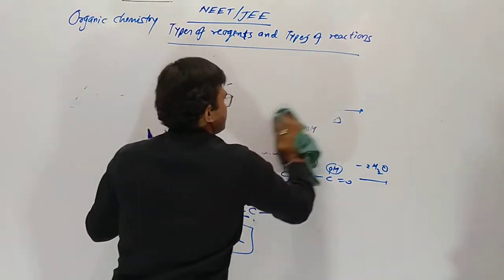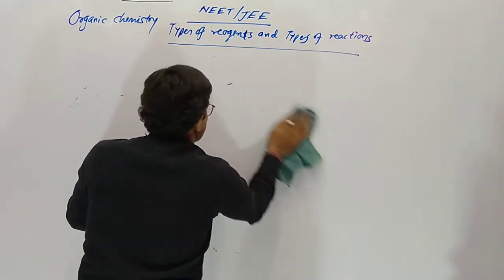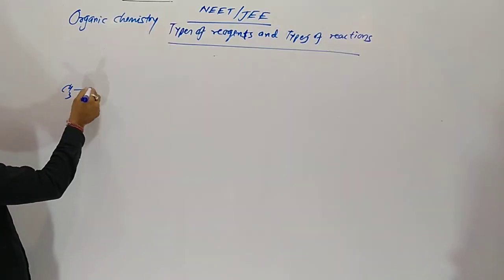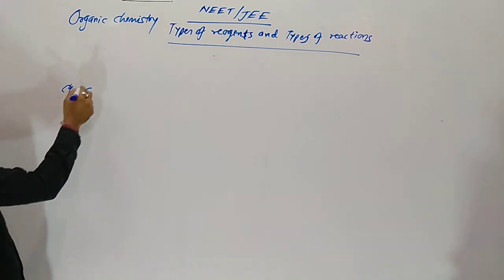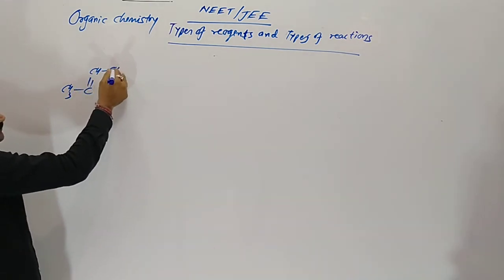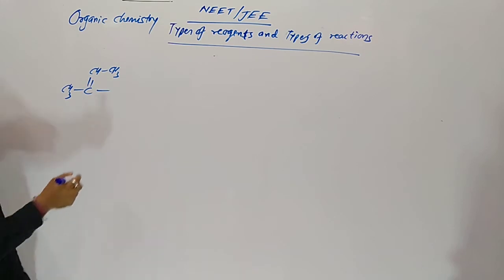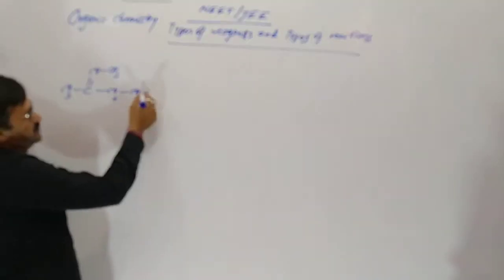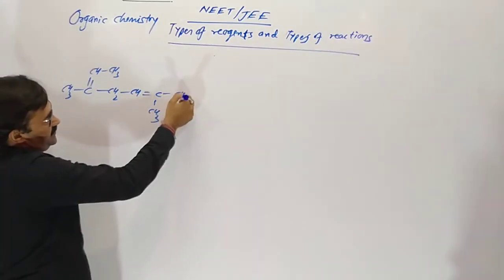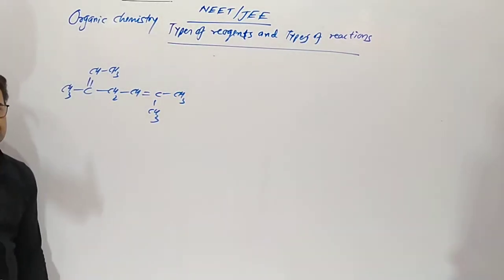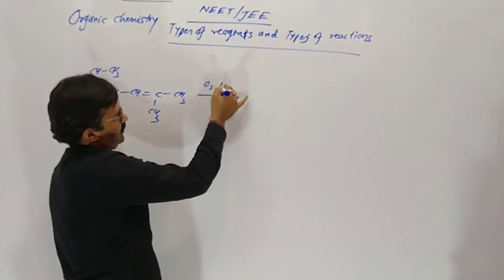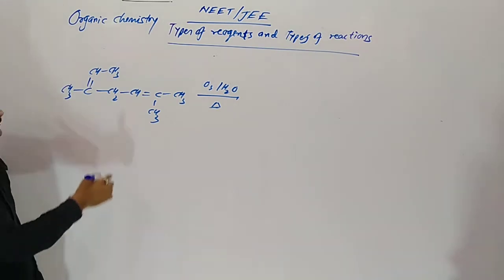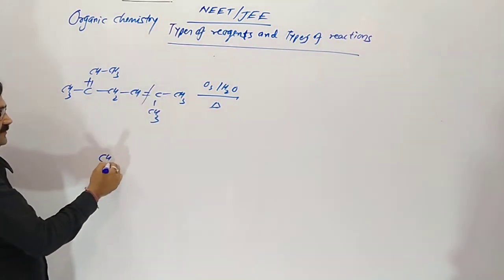Now, next pointer: CH3C double bond CH, CH3, then CH2, CH, double bond C, here CH3, CH3, ozone with water and delta. 1, 2 will break.